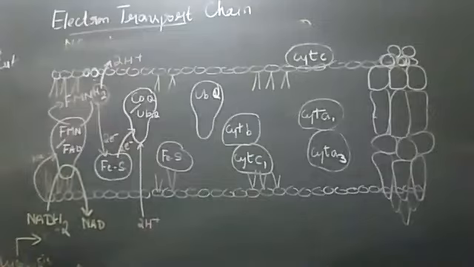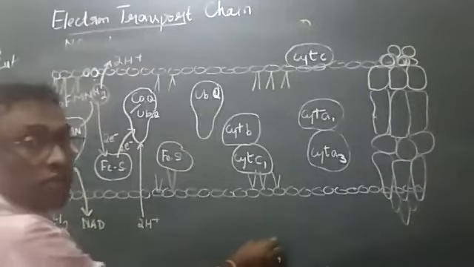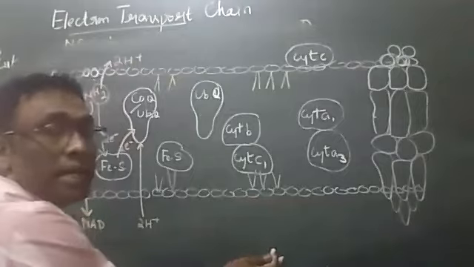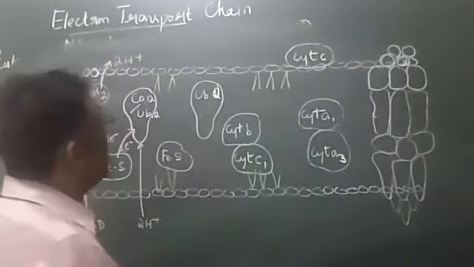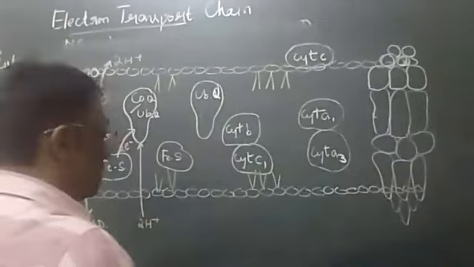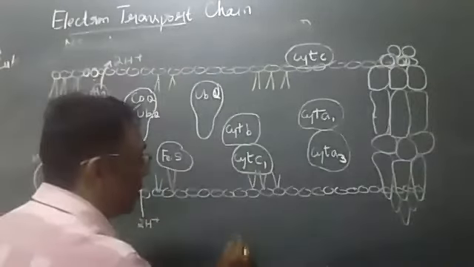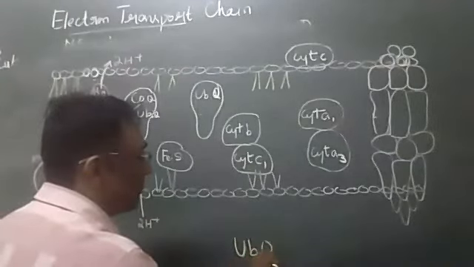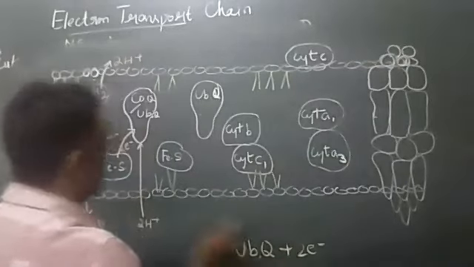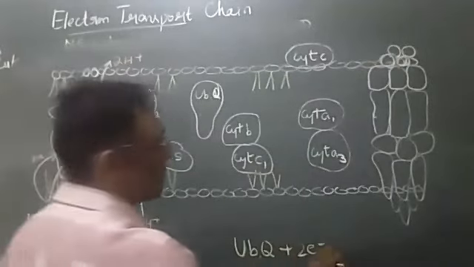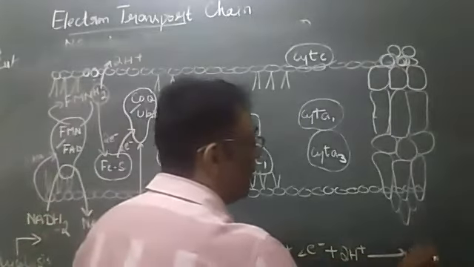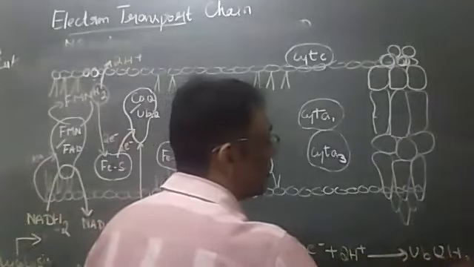Okay, then how do you understand this reaction? I'll write it on this side just for following up. I'll erase it afterwards. Don't write immediately below the diagram; write it elsewhere. First reaction, what I wrote on the board. Second reaction, I'm writing there. Observe. Ubiquinone is just accepting two electrons and two protons, and it becomes UbQH2.